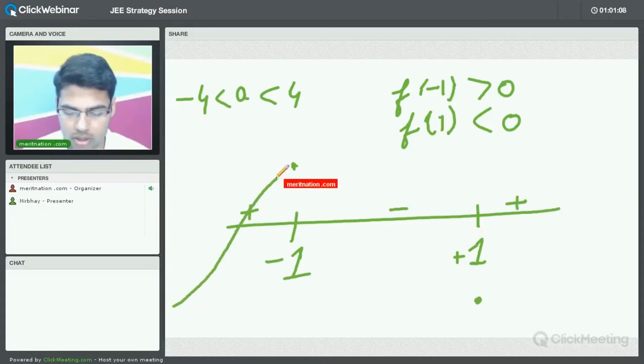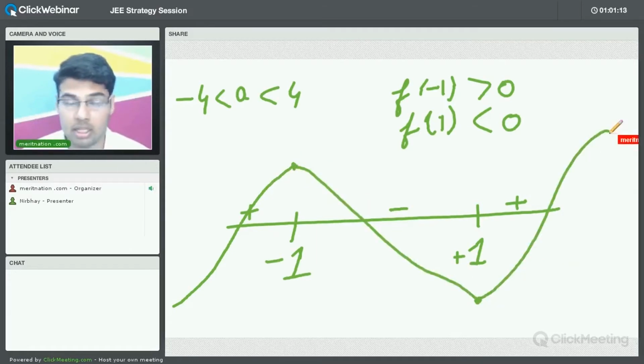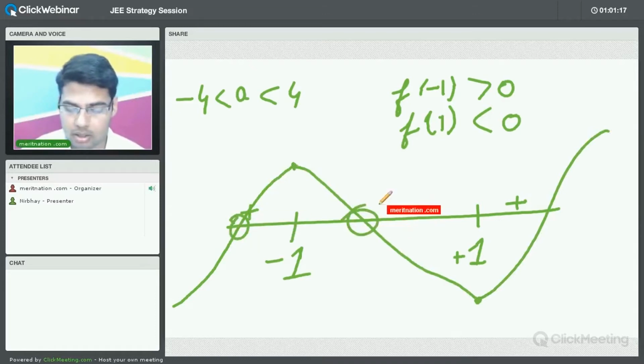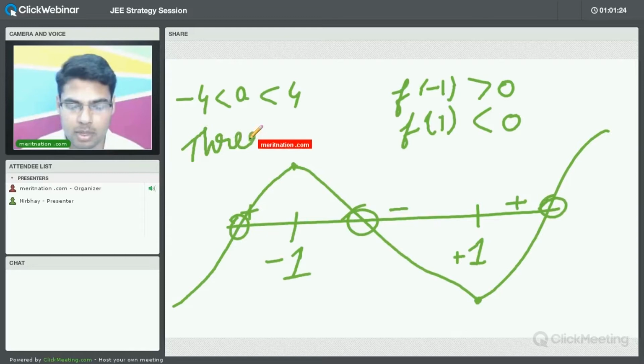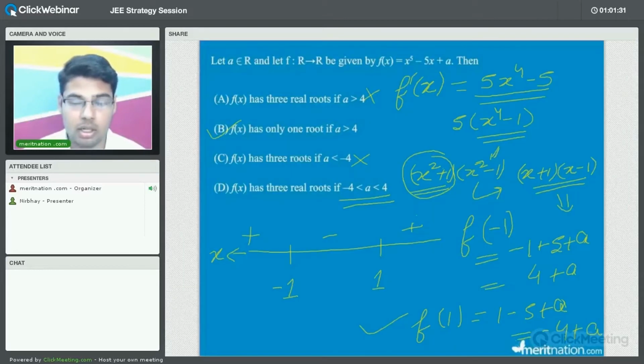We know that from minus infinity to minus 1 the function is increasing, so let the function be like this. Now it is decreasing and again it is increasing. Now you will see that we have 3 points, so we have 3 roots. So when a is between minus 4 and 4, we have 3 real roots. Let us see what the option says. The option is f(x) has 3 real roots if a is between minus 4 and 4. Absolutely. So friends, B and D will be the correct options.